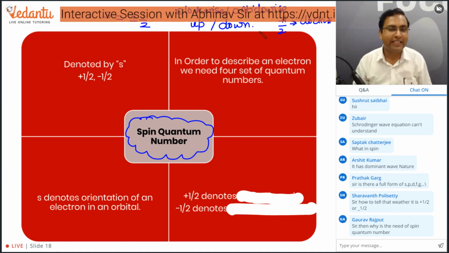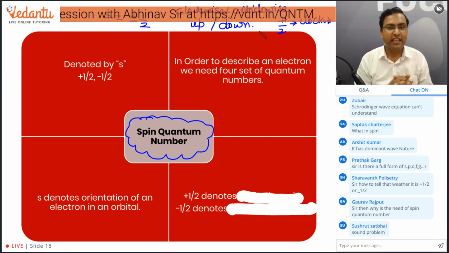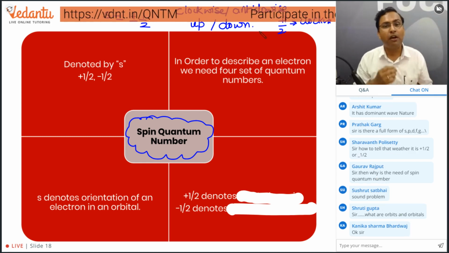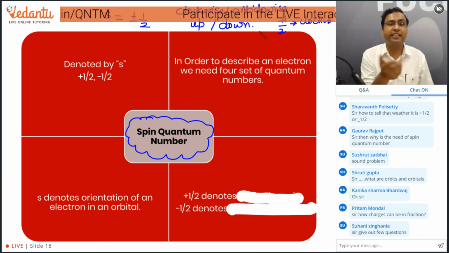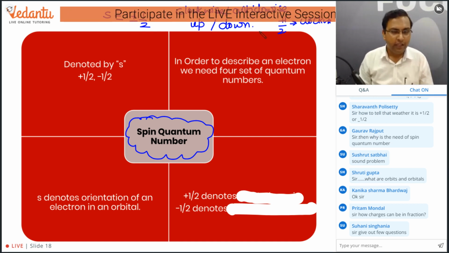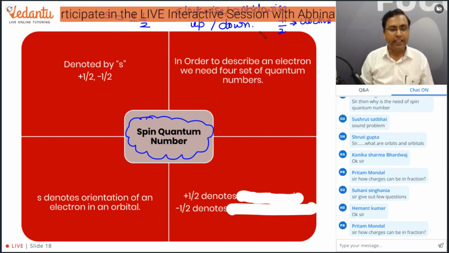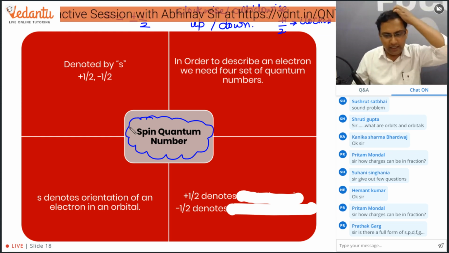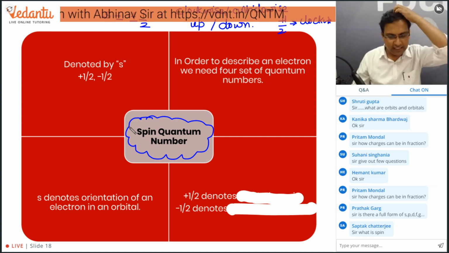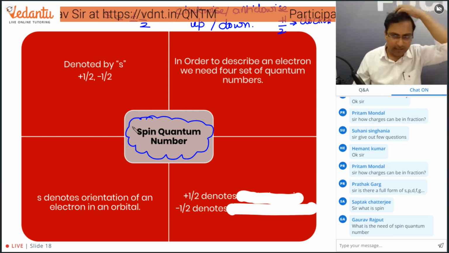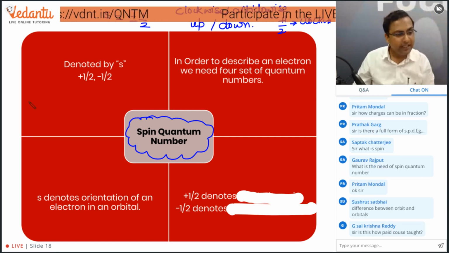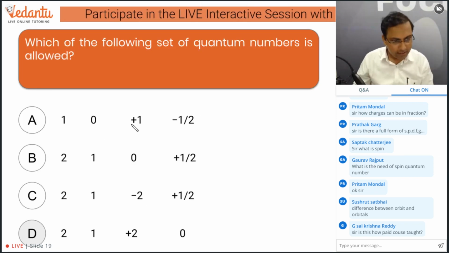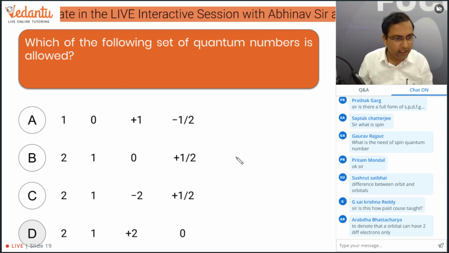So it's not like that. For plus half or minus half, we say clockwise or anti-clockwise spin because it is easier to explain it in terms of physical spin. Some particle is spinning, but it is actually a wave, electron wave, for which we cannot write this. How charges can be fractional. When the electron wave is considered, then the charges can be fractional. When you are considering electron as a particle, then they can never be fractional.